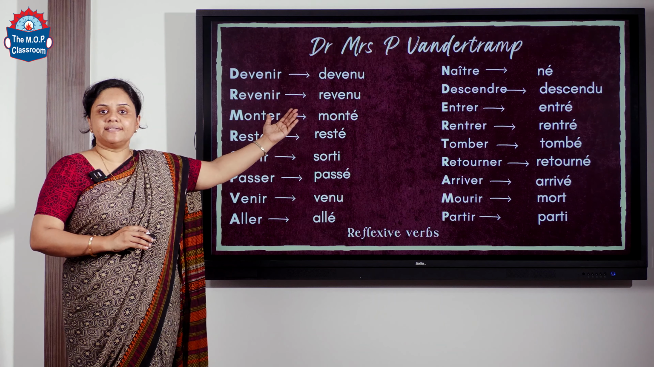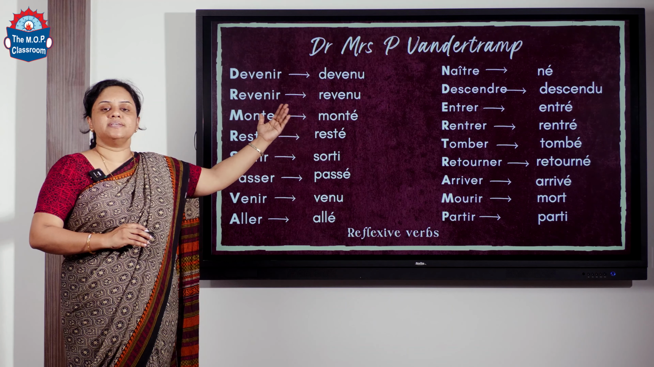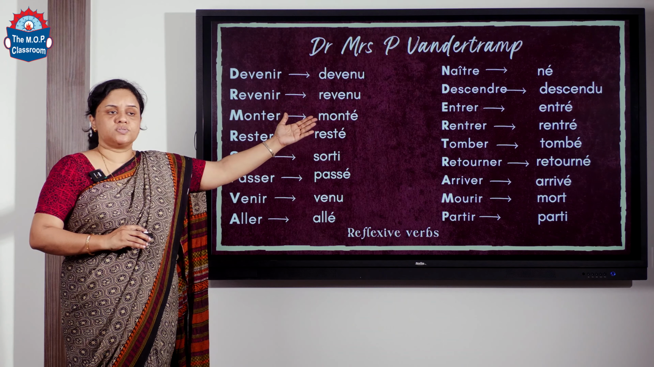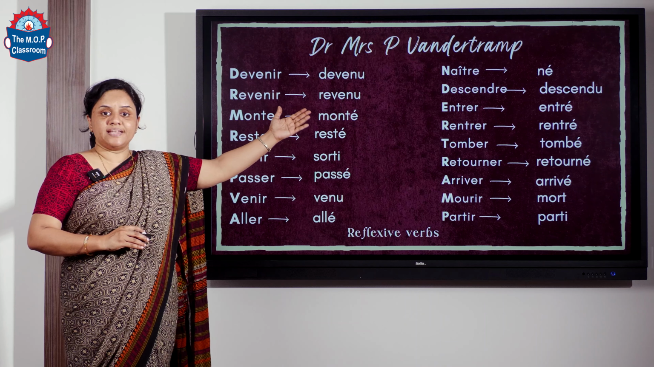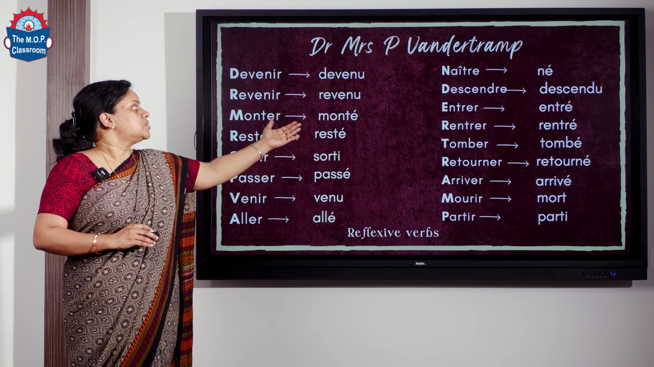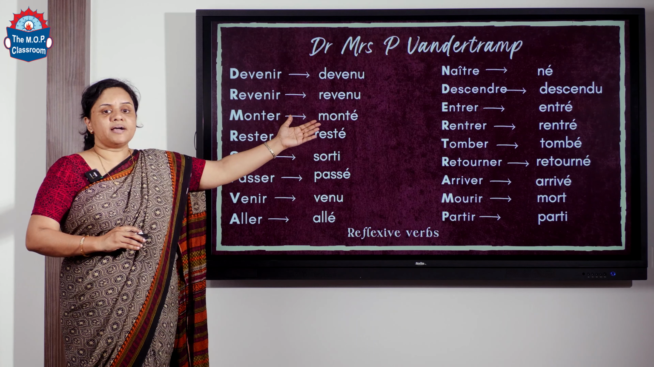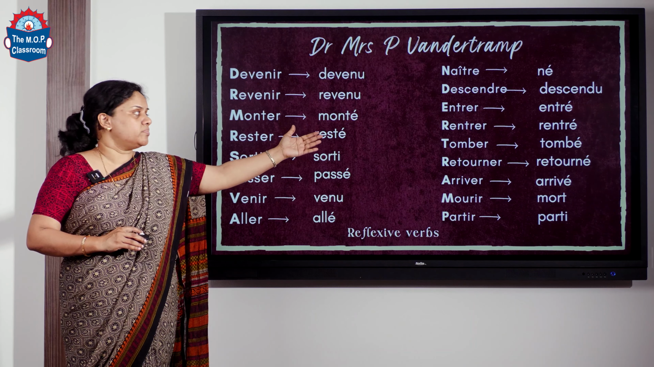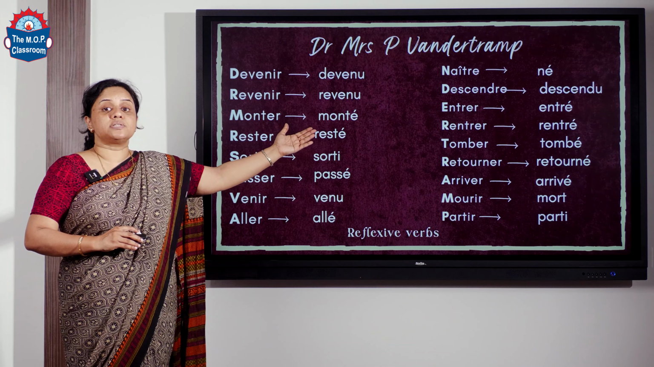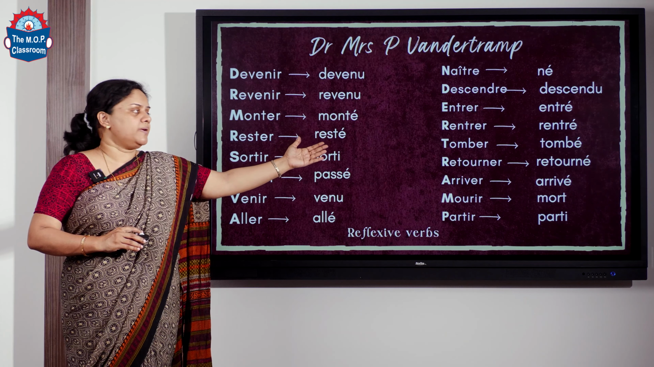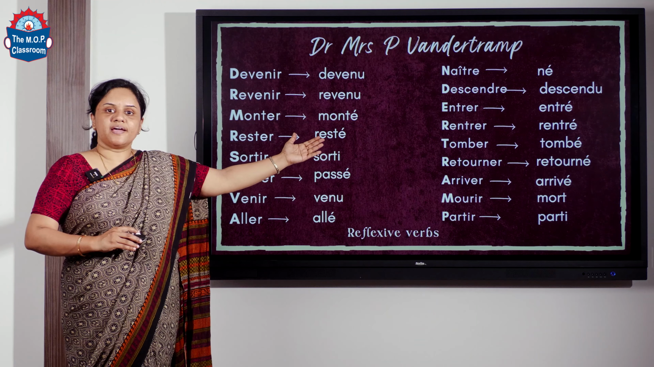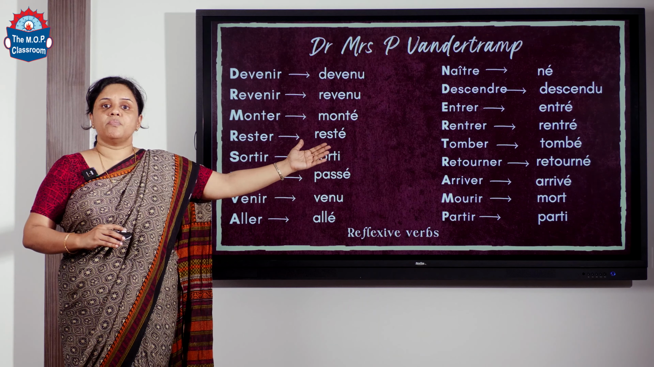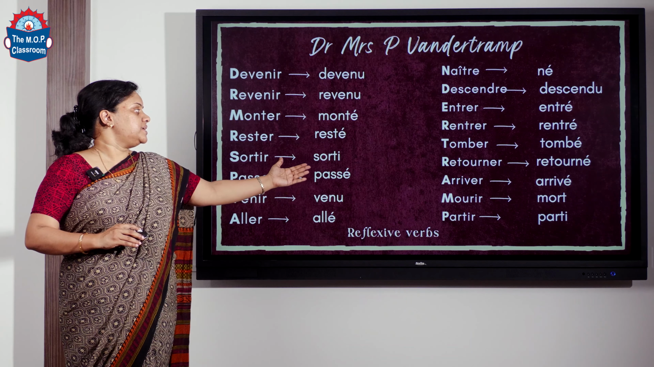Then we have naître, to be born, that is né is the participe. Descendre, descendu, to descend. Entrer, to enter. Rentrer is to come back, rentré. Tomber is to fall, tombé. Retourner is to return, it is retourné. Arriver is to arrive, it is arrivé. Mourir is to die, mort. And partir is to leave,